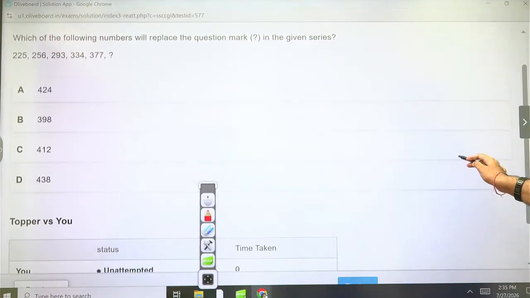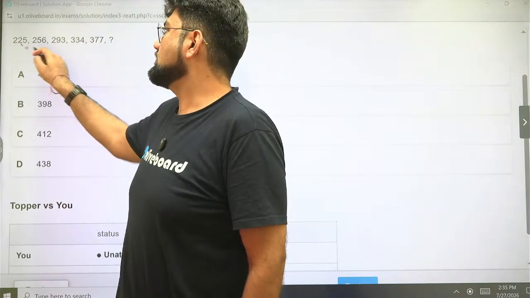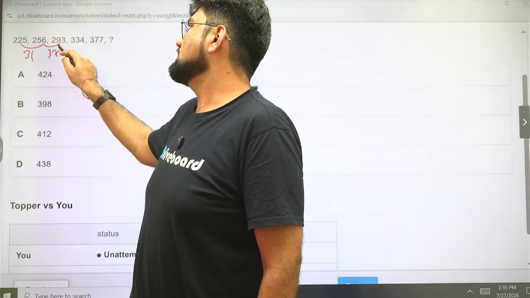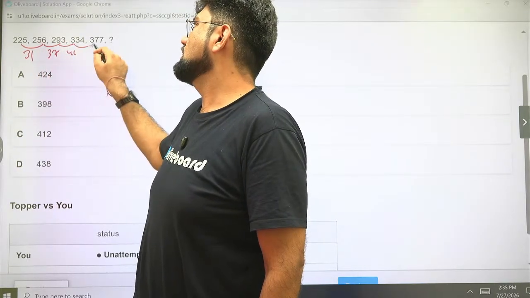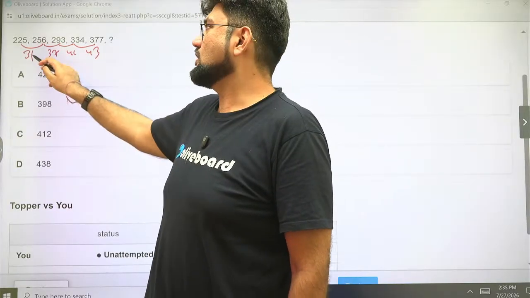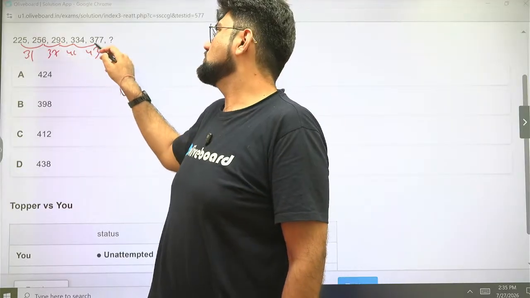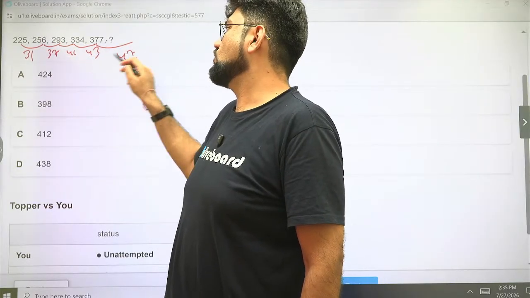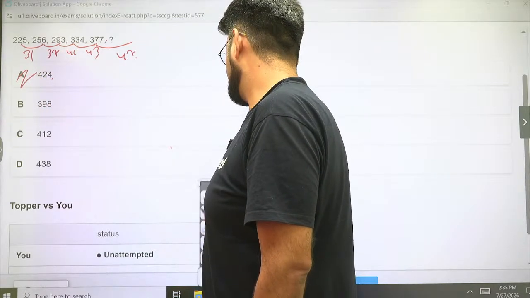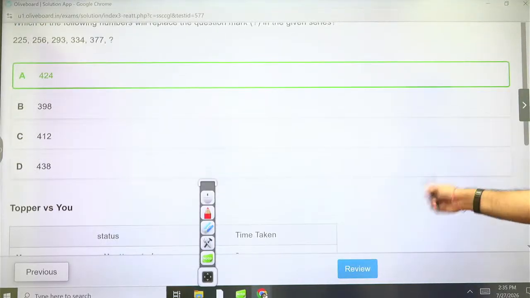Next. Okay. Number series, just look at the differences. So the difference here is 25 plus 6, 20, 31. This is 37. It's 41. This is 43. They are all consecutive prime numbers because there's no other logic. Plus 6, plus 4, plus 2, not making sense. So the next one is 47. 7 plus 7 is 14. 4 at the unit digit. Option A is the right answer. Okay. 40 seconds.